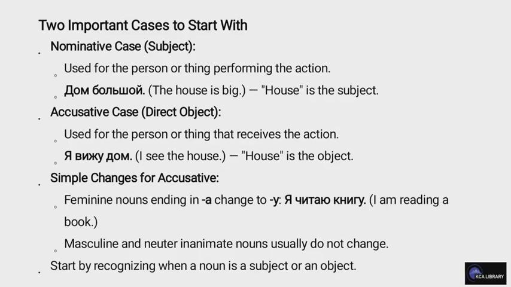Two important cases to start with. Nominative case, subject, used for the person or thing performing the action. Dom bolshoi. The house is big. House is the subject. Accusative case, direct object, used for the person or thing that receives the action. Ya vizhu dom. I see the house. House is the object.